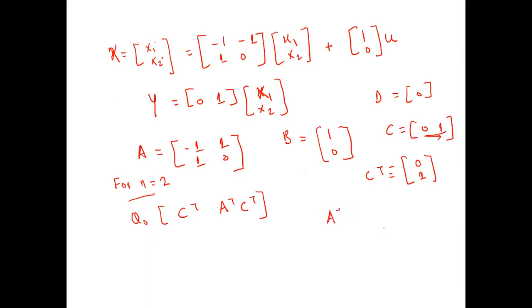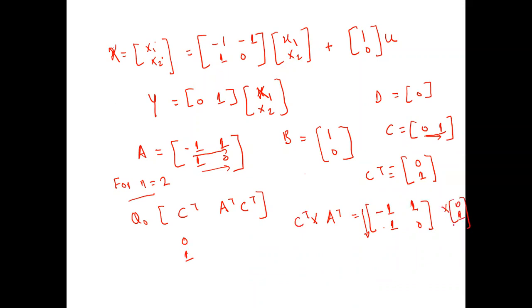And A transpose here, what we have to do is convert this row into a column. So it is minus 1, 1 here. This we will write in column form. Here also 1, 0. This is a row, so it will be written in column form, 1, 0. So our A transpose will become this. Now I have this value as 0, 1. Then A transpose into C transpose. So what is the value of C transpose? C transpose value is 0, 1.